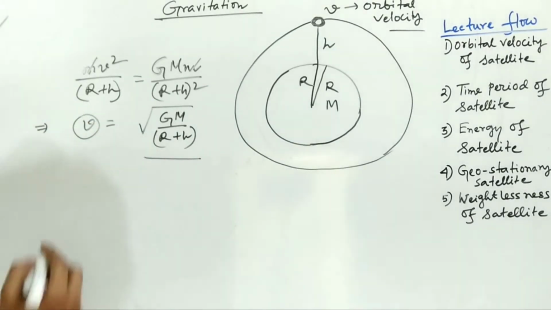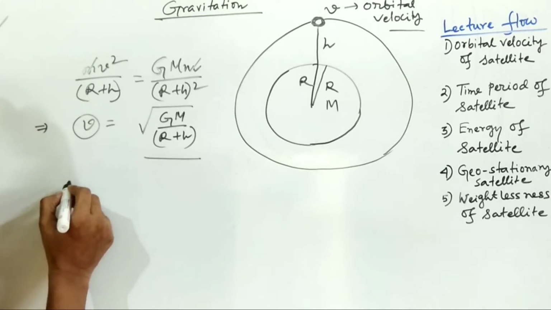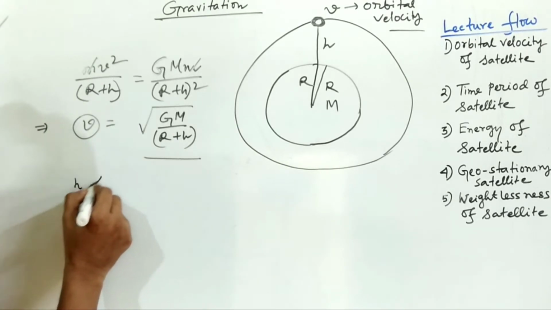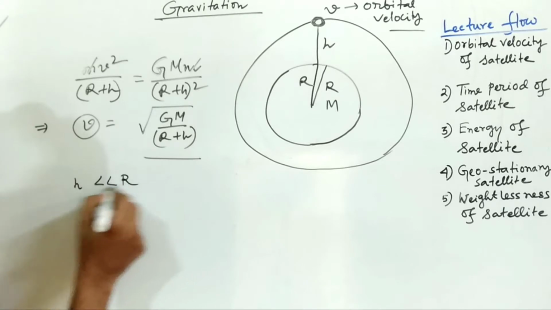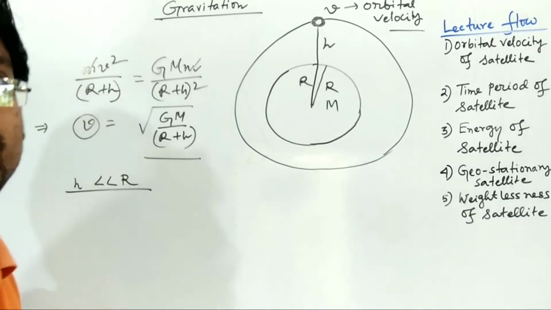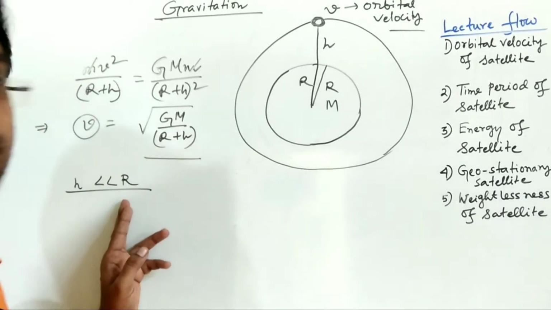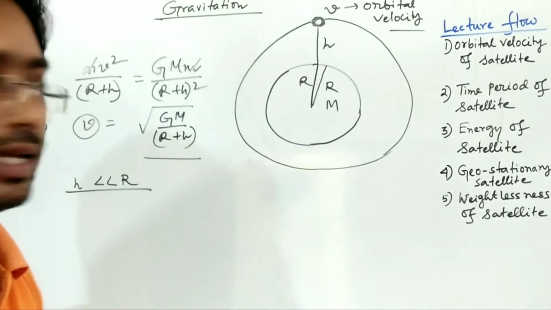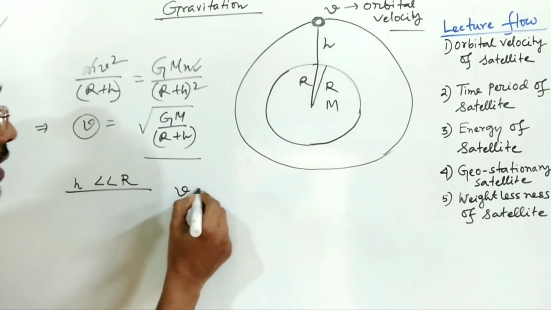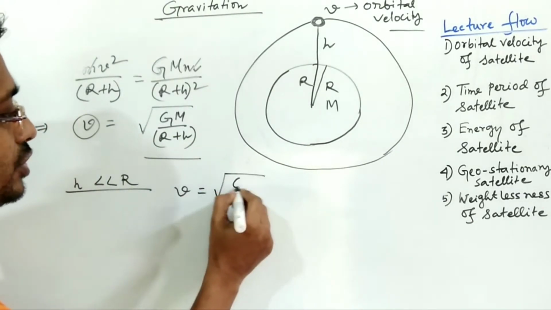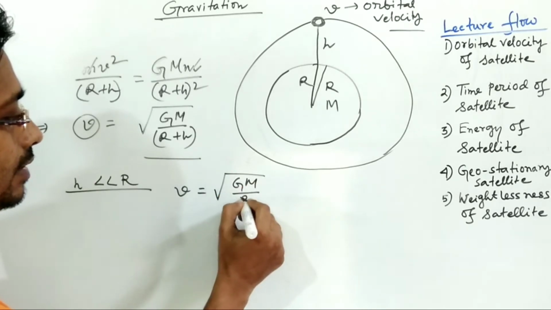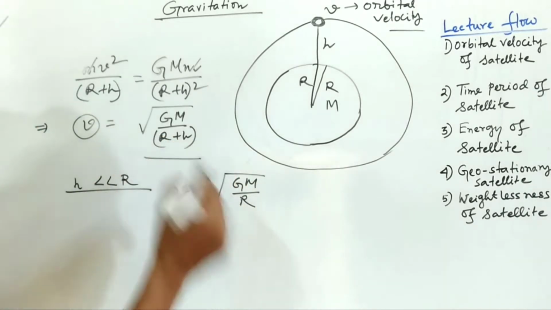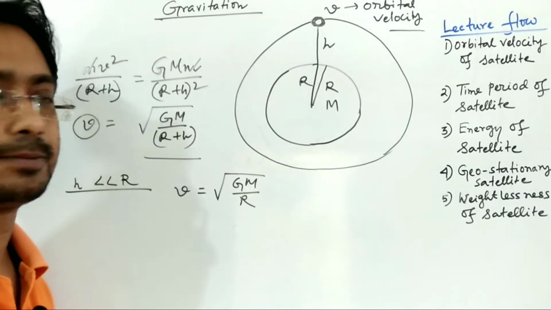Now if we consider h is much less than R, that is, h is comparatively small with respect to capital R, the radius of the earth, then we can consider v equal to root of GM by R. So we have neglected the h.